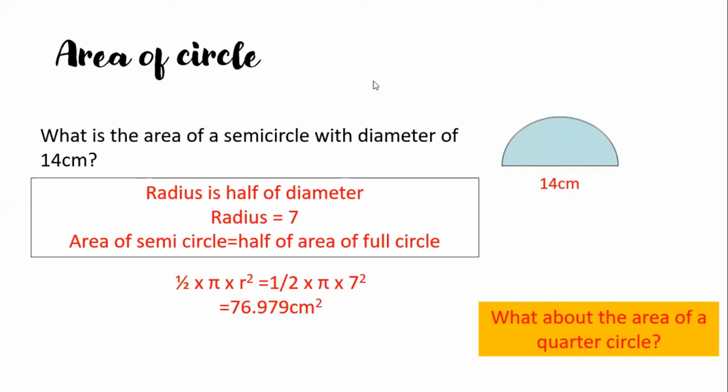So what about the area of a quarter circle? You know that this is a semicircle, right? Quarter circle is half of the semicircle. And we know that quarter is equal to 1 over 4. If we have 3 quarter, it is 3 over 4. Quarter is 1 over 4, 3 quarter is 3 over 4. So remember this.